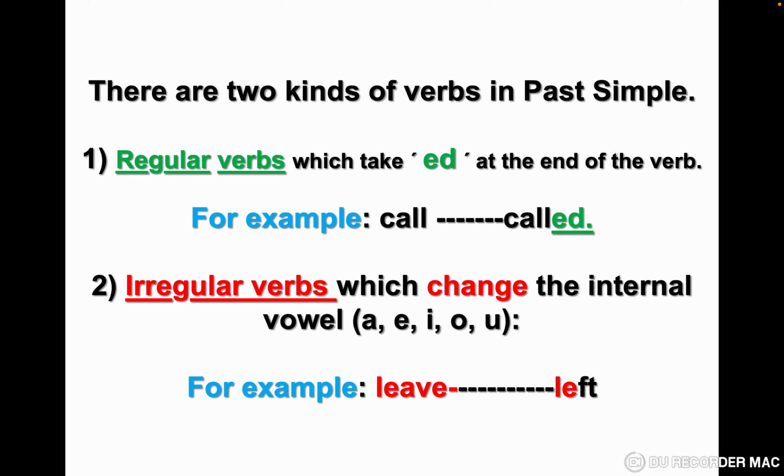For example, leave, left. Here we dropped the a and changed ve to ft.